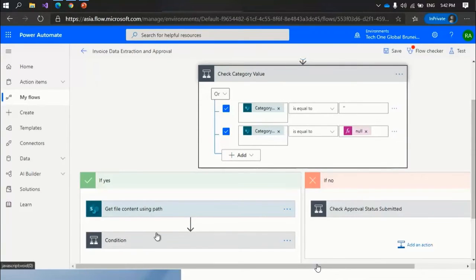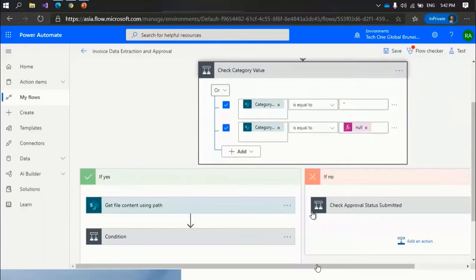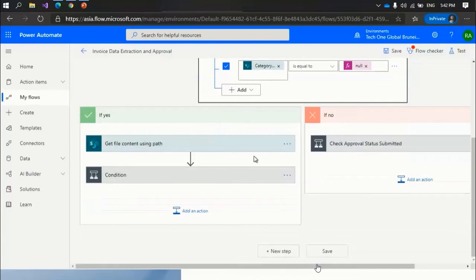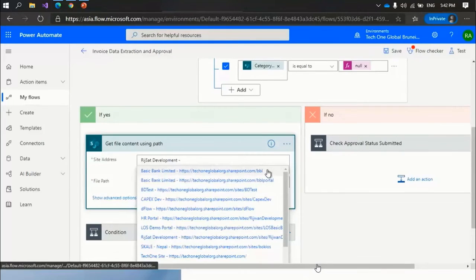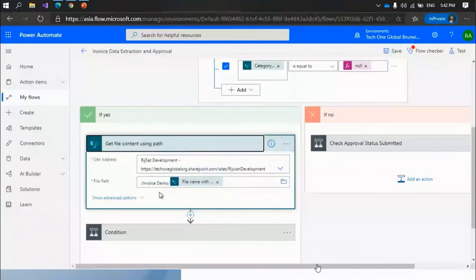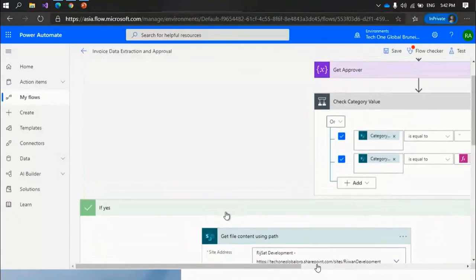Then I have used some conditions here, so this flow will run two times. First, it will extract the data. The second time it runs, when the data is extracted and the document invoice is categorized, it will go to another option. So I have used a condition: if the category is blank or null, then I get the file. I have used my SharePoint link here, then the invoice library and the file content which I got from here.